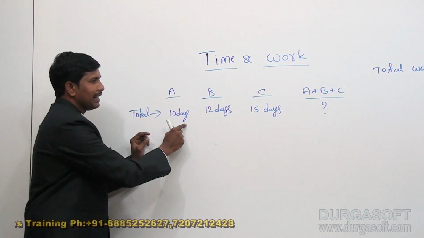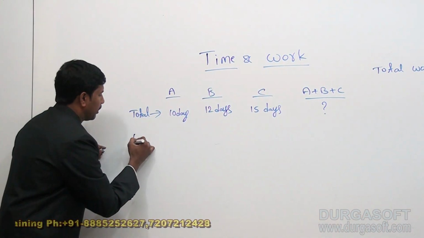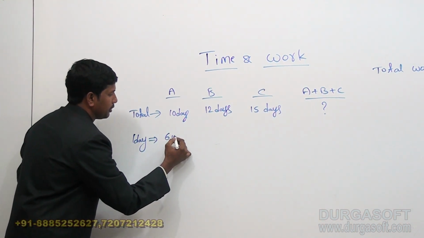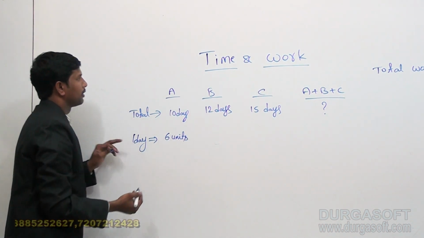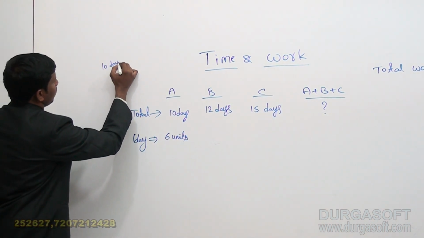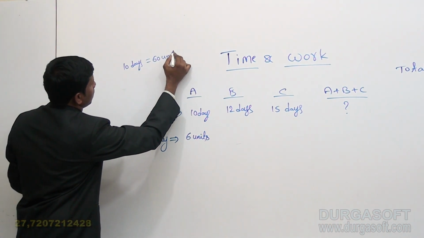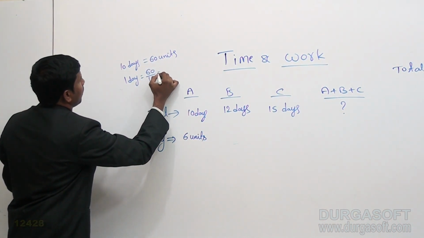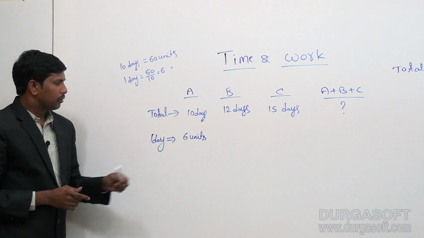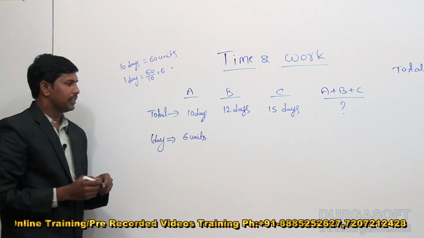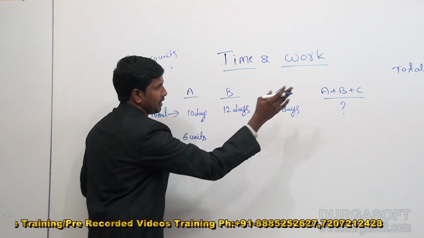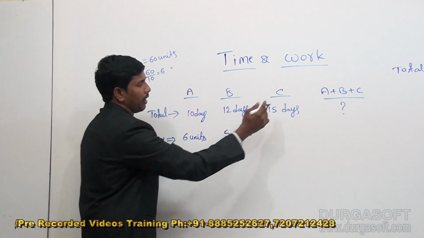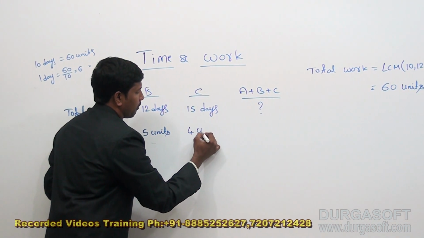So in one day A can complete 6 units of work, because 60 by 10 gives us 6 units. So one day work of A is 6 units, one day work of B is 60 by 12, which gives us 5 units, and for C, 60 by 15, 4 units.